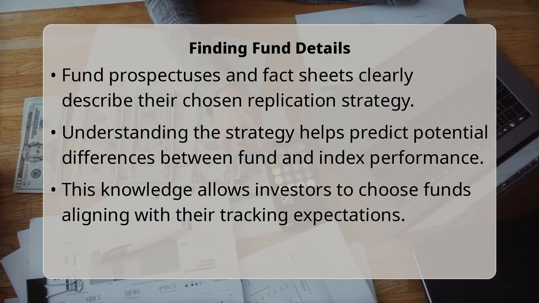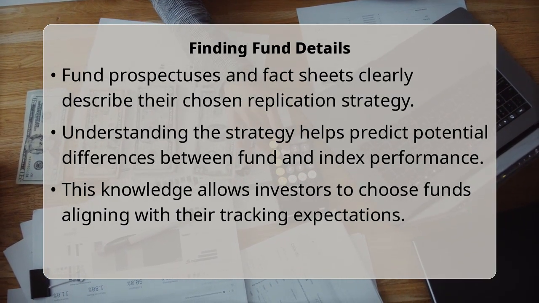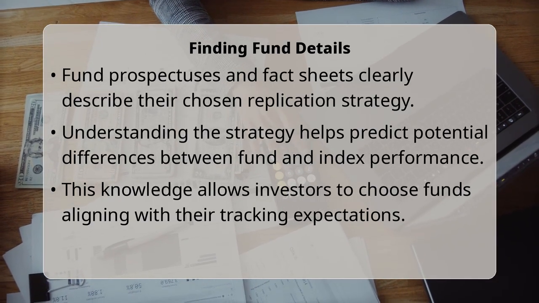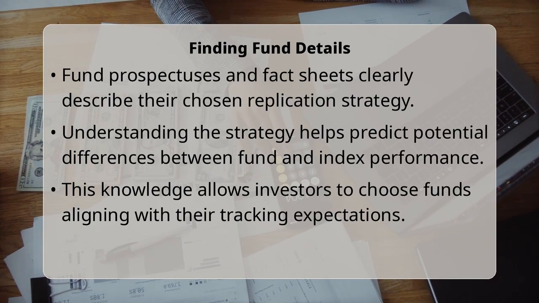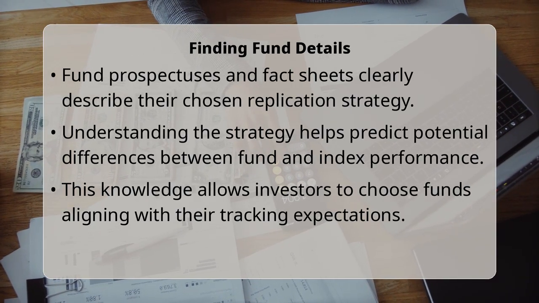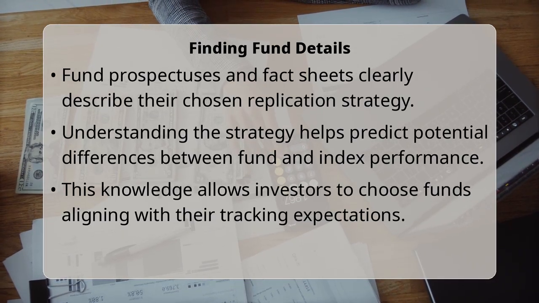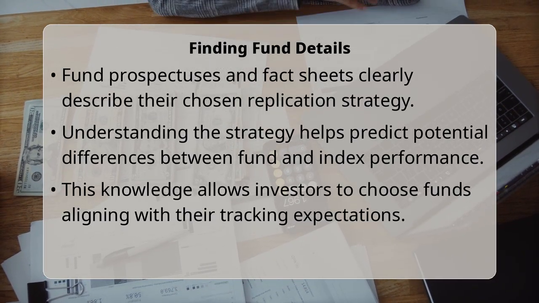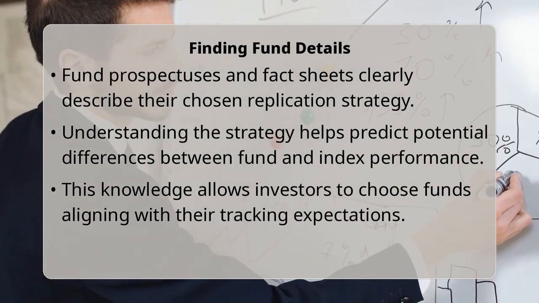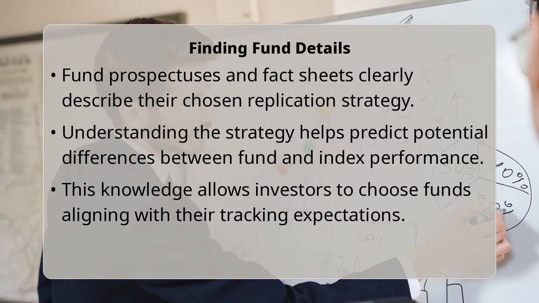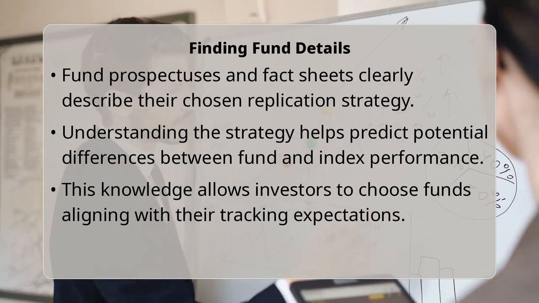Lastly, synthetic replication, often used by certain exchange-traded funds, does not buy the underlying assets directly. Instead, it uses financial derivatives like swaps to achieve the index's return, which can be very efficient but introduces counterparty risk. As an investor, you can usually find detailed information about an index fund's specific replication strategy within its prospectus or official fact sheet.